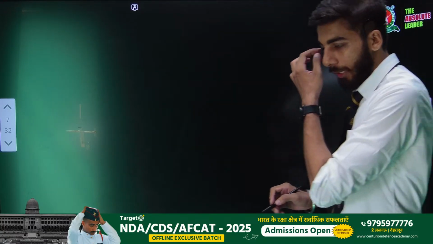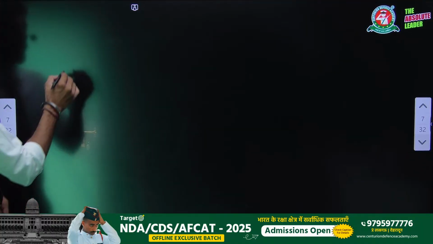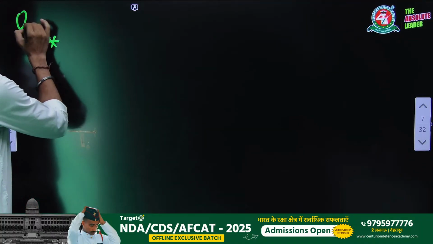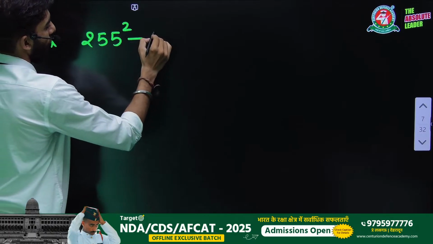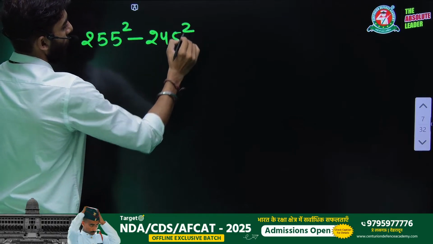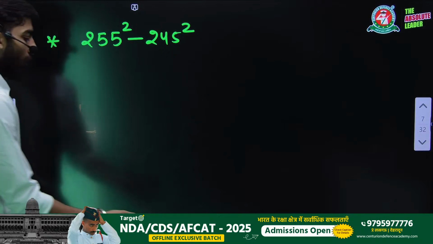So now, let's come back to the formulas which we are going to study. First of all, I'm going to write a question here for you: 255 square minus 245 square. Now, if I say solve this, 255 to the square minus 245 to the square, what are you going to do?